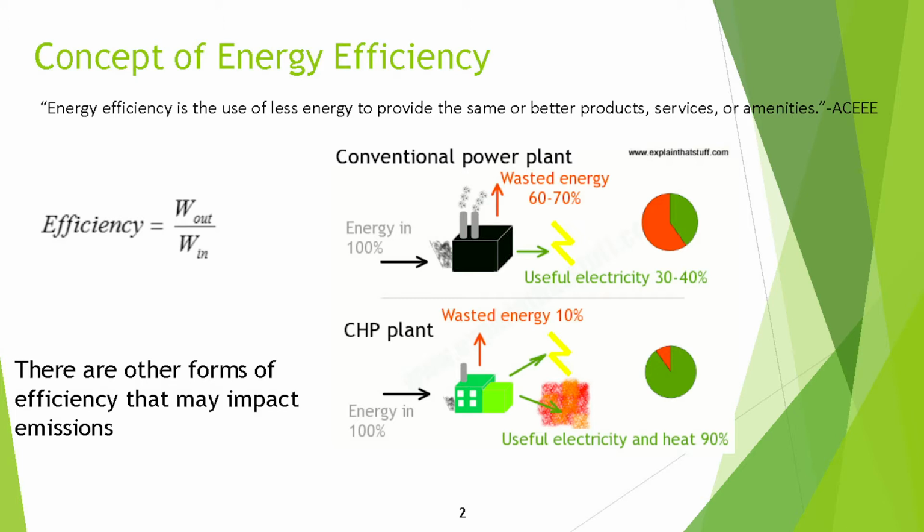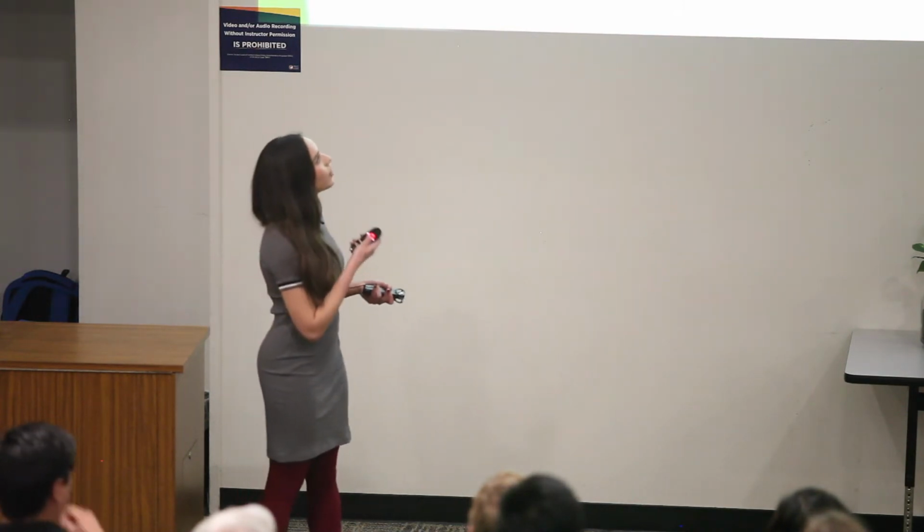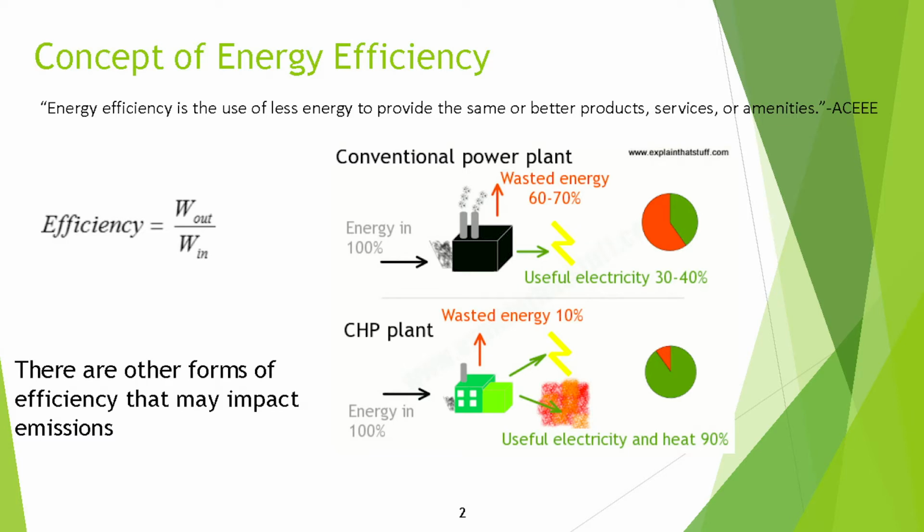So first, what's energy efficiency? Energy efficiency is the use of less amount of energy to provide the same or better products, services, or amenities. Or, as we learned in school, it is the work we put into a system versus the work we get out of a system. So when we're talking about increasing efficiency, we're talking about how we want to get the most out of the energy we put into our system.